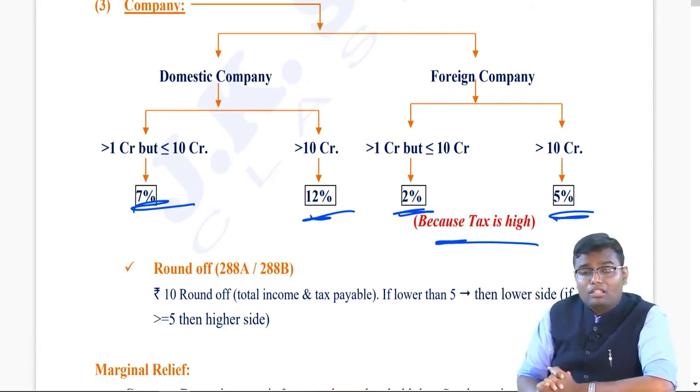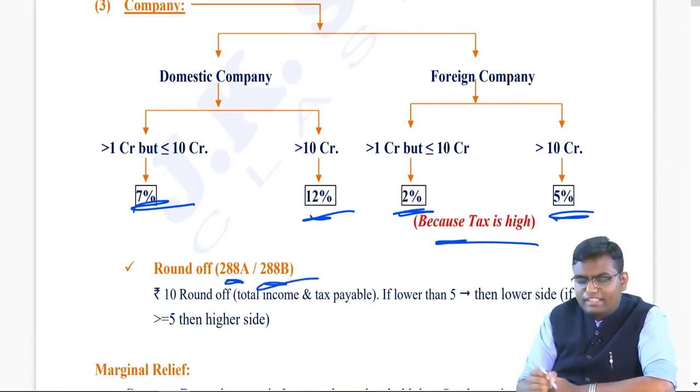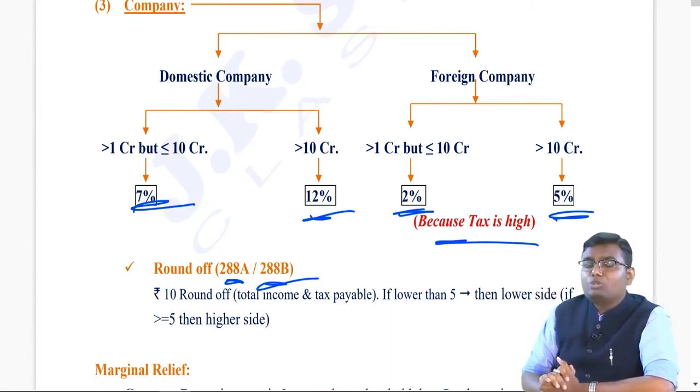Now, I just spoke about rounding off. There are two sections, 288A and 288B, for rounding off. 288A says you have to round off your total income. 288B says you have to round off your tax payable. The last digit of the answer should always be 0.